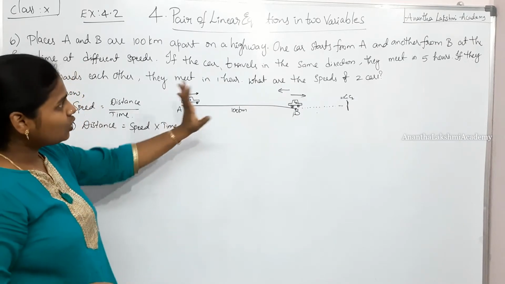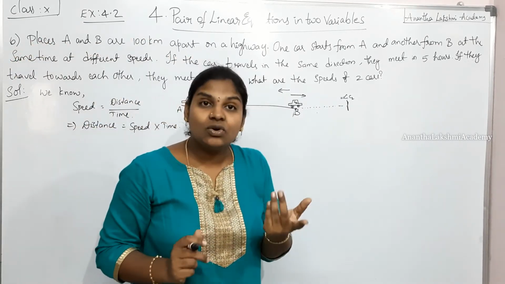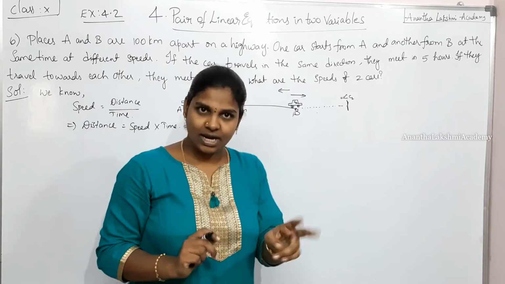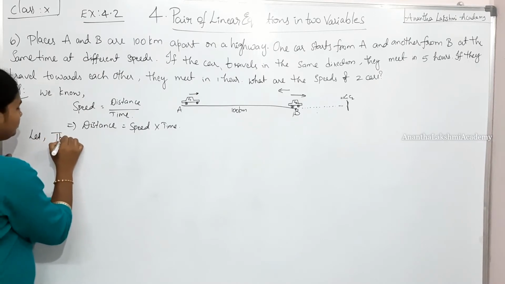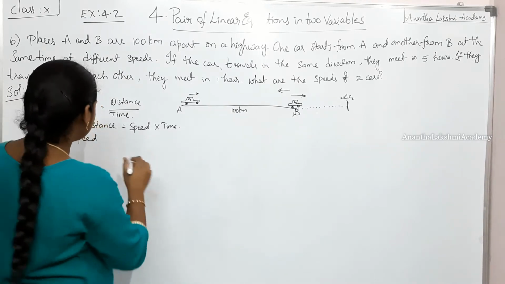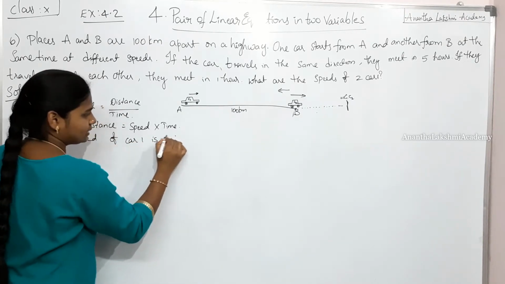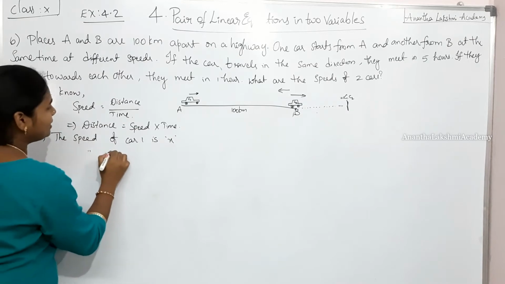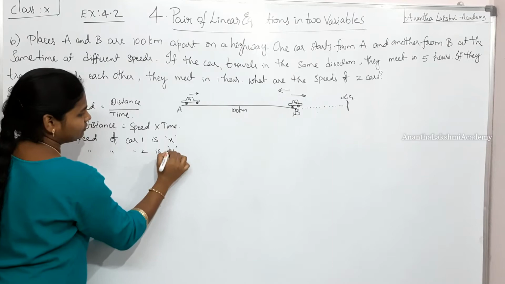What is unknown for us? The speeds of the 2 cars are unknown for us. What are the unknowns? The speed of car 1 and the speed of car 2. I told you, we need to figure out the unknowns first. Let the speed of car 1 be x. Also, the speed of car 2 be y.